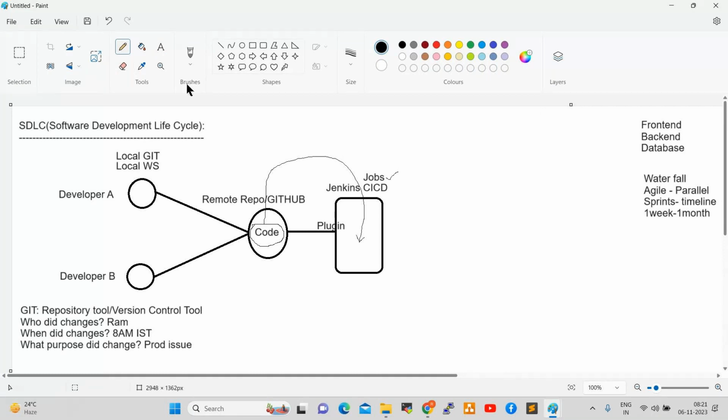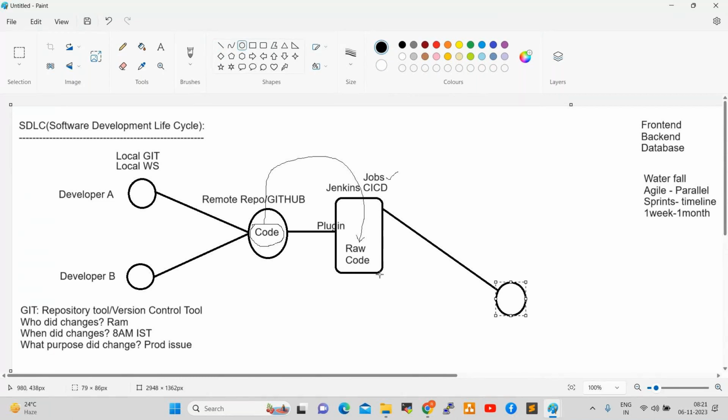Whatever code we receive from GitHub to Jenkins is raw code. What is raw code? Raw code is nothing but unstructured, unformatted code. We cannot deploy this raw code onto web servers or application servers.